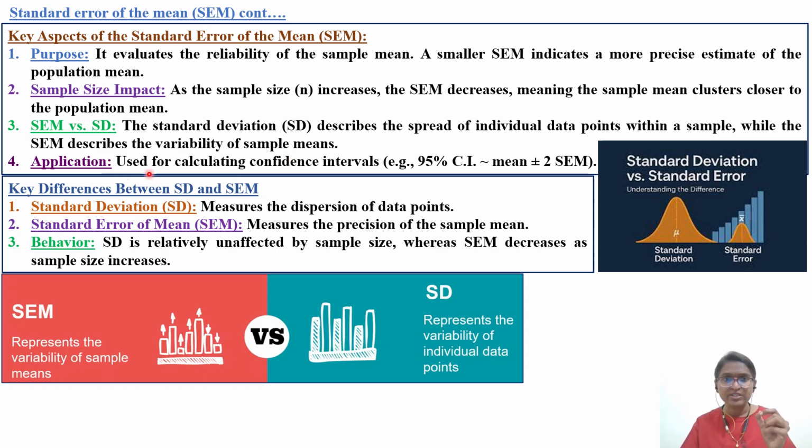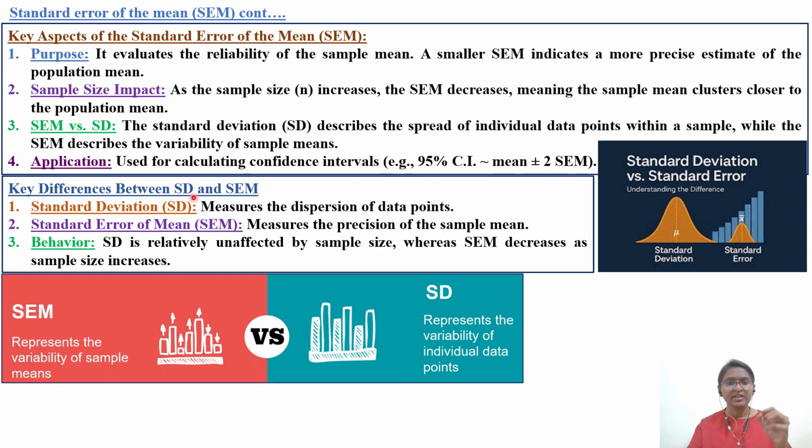Okay, so what is the application of this SEM? It is used to calculate the confidence intervals. For example, if a 95% confidence interval is there, plus or minus 2 is the standard error of mean. Okay, it can be 97, it can be 93 also, like that.